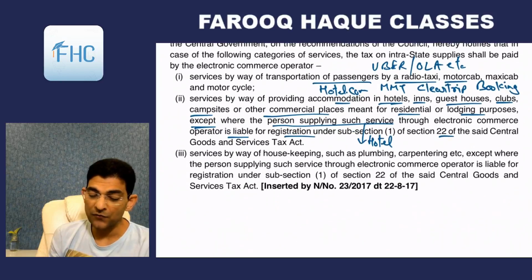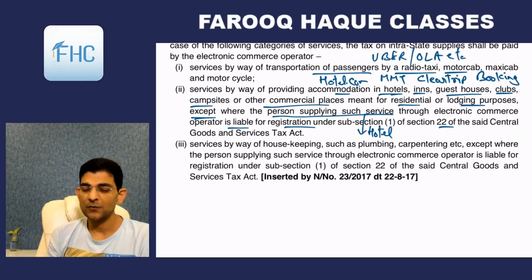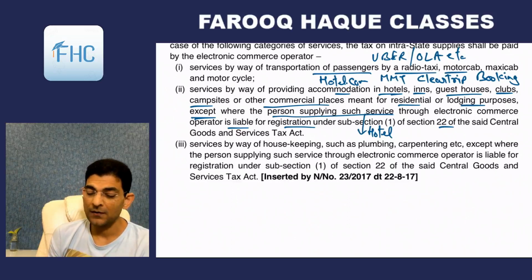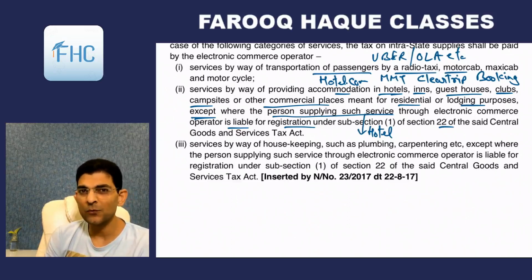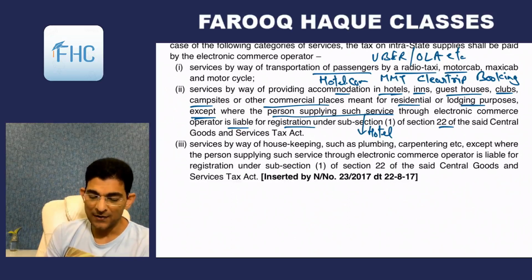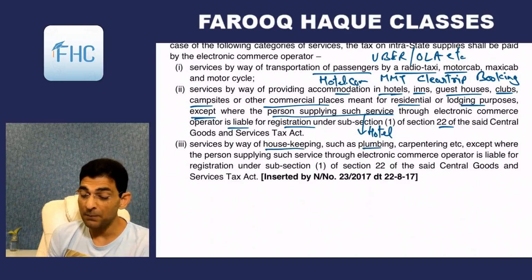So that is the second point. First is regarding taxi operators, Uber, Ola. Second is about hotels, hotel.com, booking.com, Cleartrip, Make My Trip, and so many others. Trivago is also there these days, but Trivago doesn't book themselves, they only connect you to the other websites. Then third is services by way of housekeeping, such as plumbing, carpentering, etc. So Urban Clap is there, and those